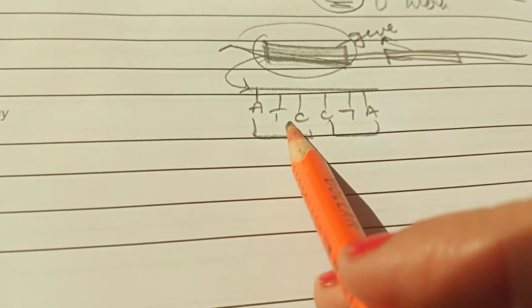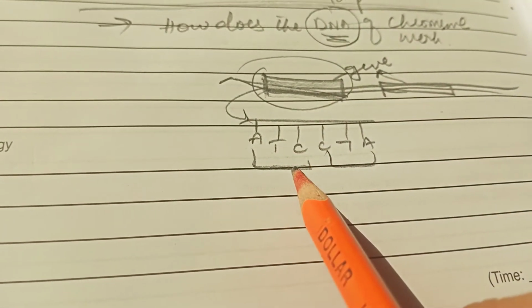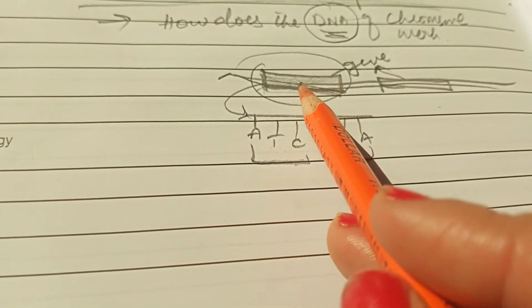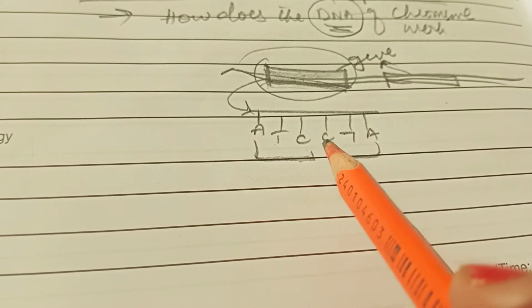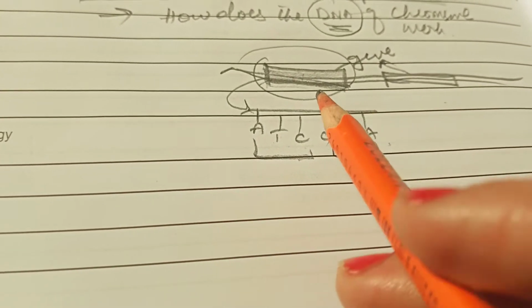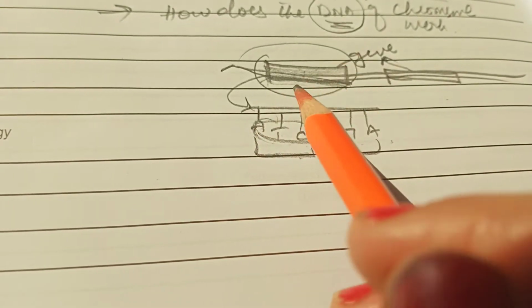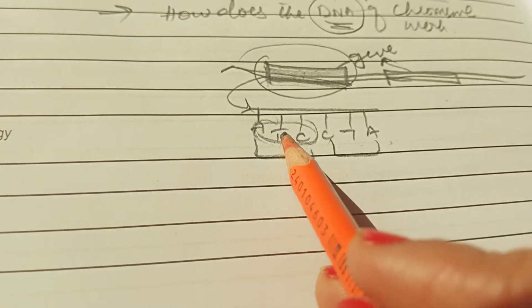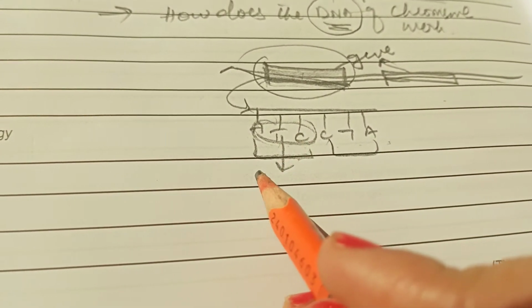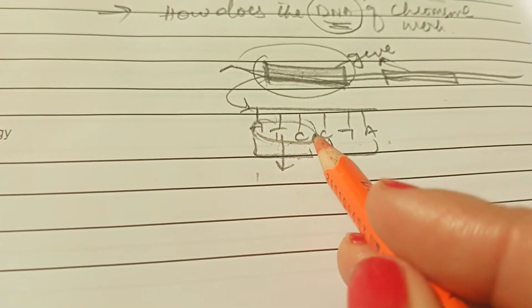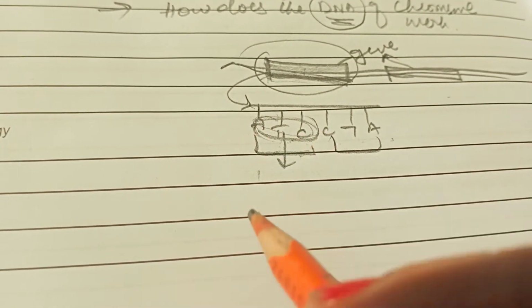How are we saying that the DNA is controlling the whole cell? The DNA contains the gene, and let's suppose this is the information present in the gene. These nucleotides, like adenine, thymine, cytosine, are controlling the amino acid. This is the information of the amino acid.